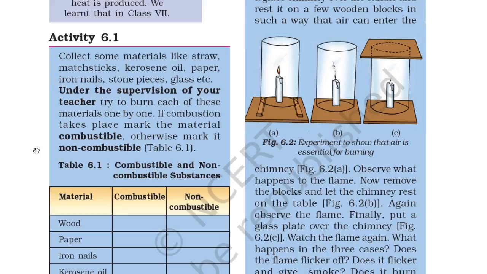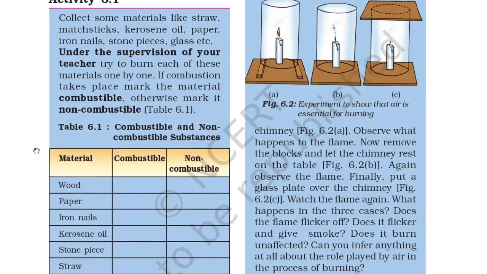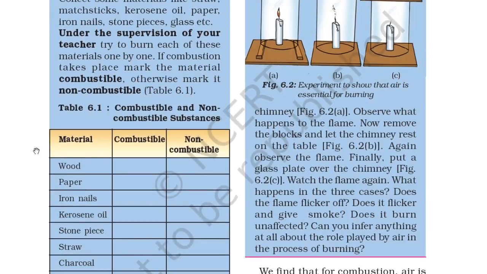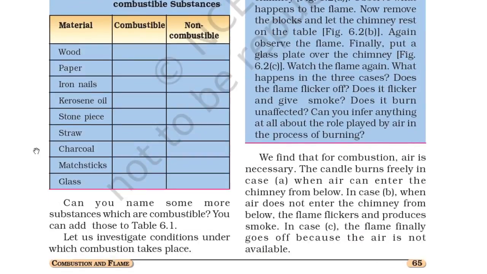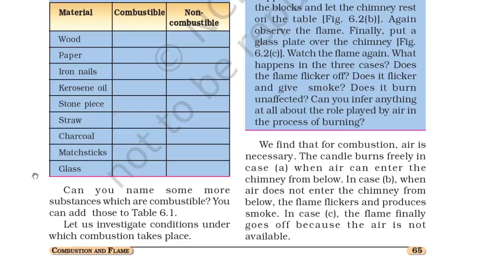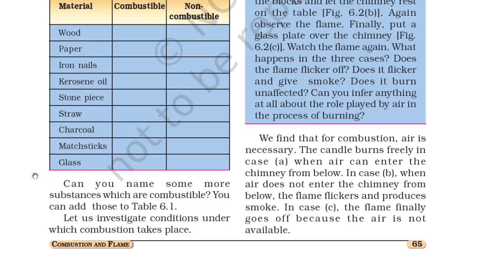Activity 6.1. Collect some materials like straw, mastic, kerosene oil, paper, iron nails, stone pieces, glass, etc. Under the supervision of your teacher, try to burn each of these materials one by one. If combustion takes place, mark the material combustible, otherwise mark it non-combustible. So you can see here, wood we can burn. So you can write it here in combustible, and there are many others. Can you name some more substances which are combustible? You can add those to table 6.1.